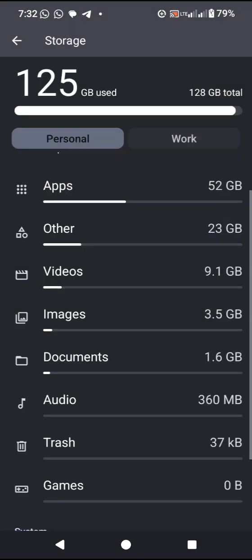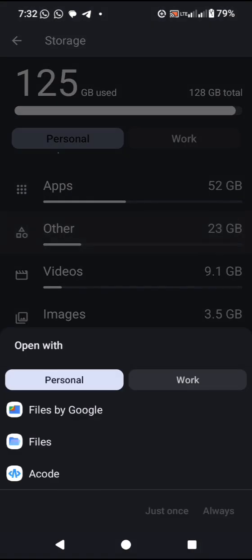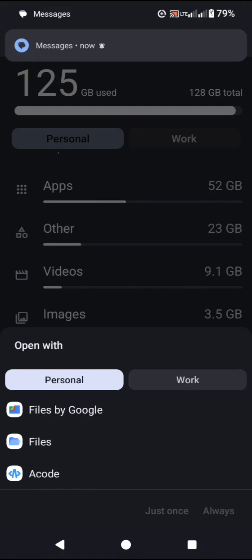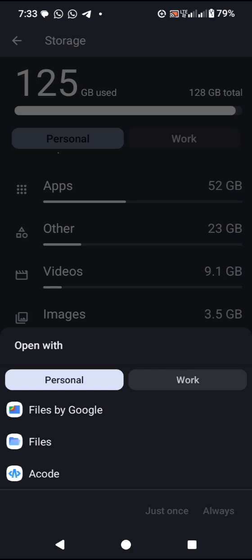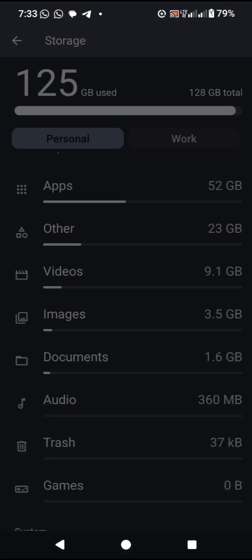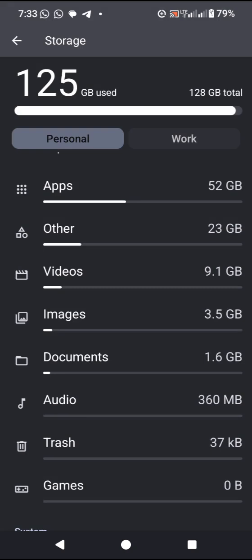Actually, PDFs should be under documents, but this other category is files that cannot be easily labeled, like files used by some applications, cache files, things generated by some applications on the phone.